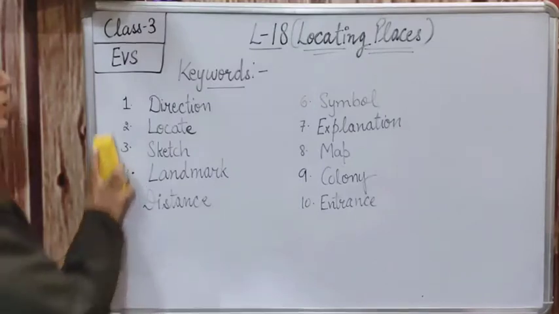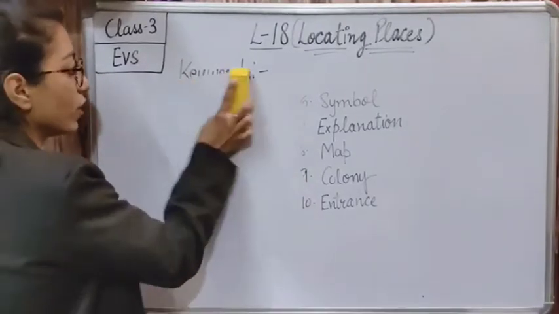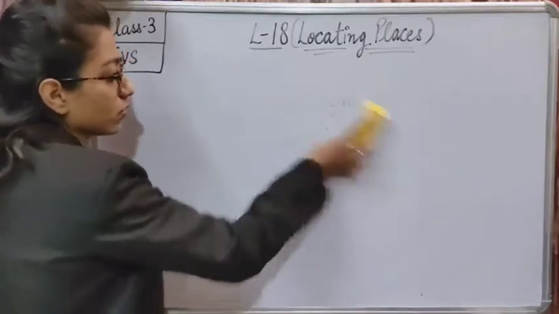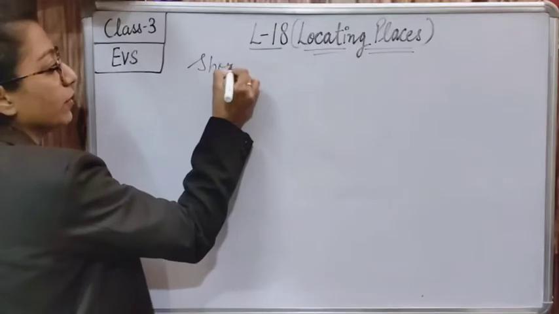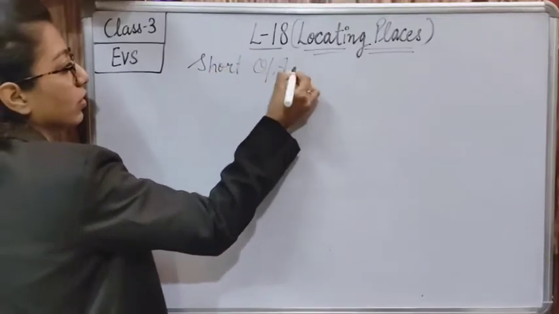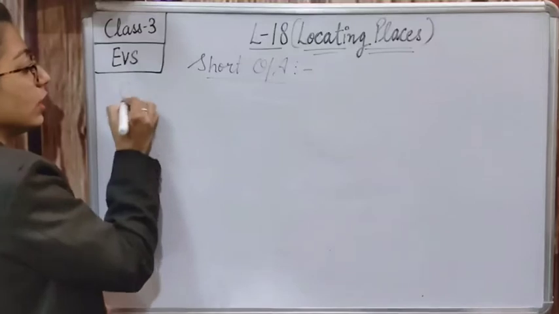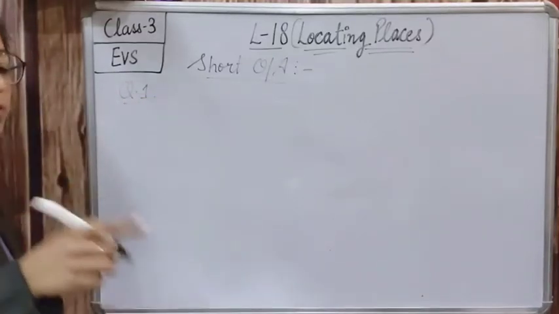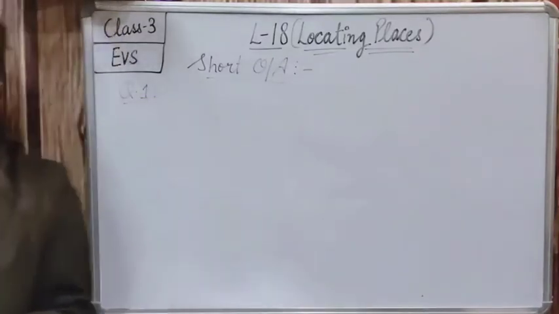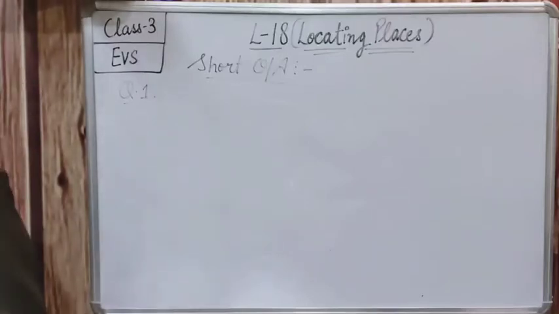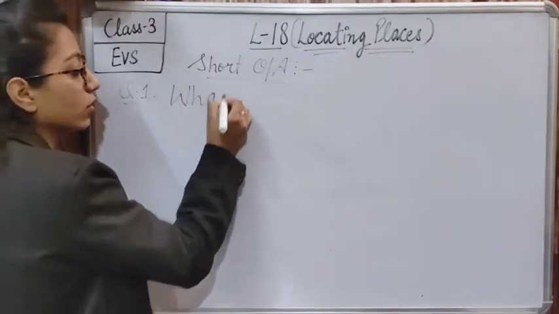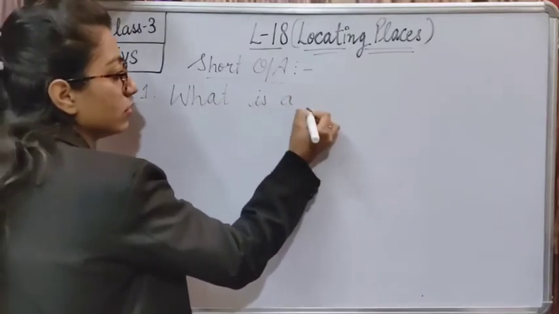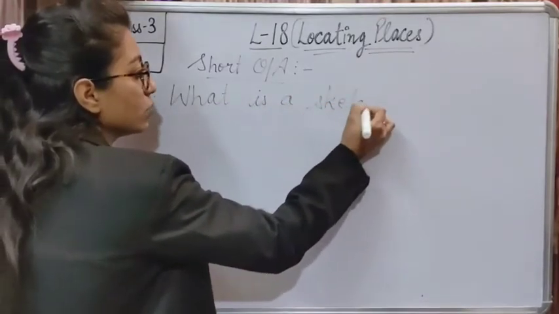Now we are starting with the short question answers. So everyone make a heading of short question answers. In your book only 2 short question answers are given, but here we are doing a total of 5 short question answers. So there is a little change which is not in your book, but we are doing it in our notebook. So the first question is, what is a sketch?